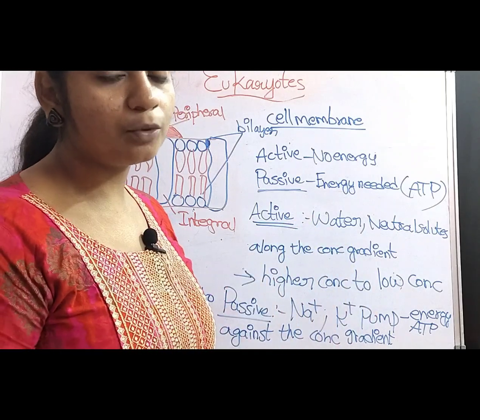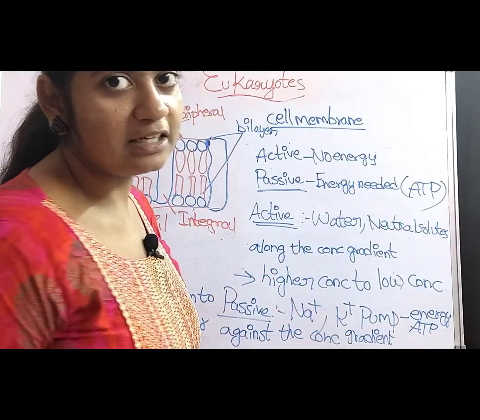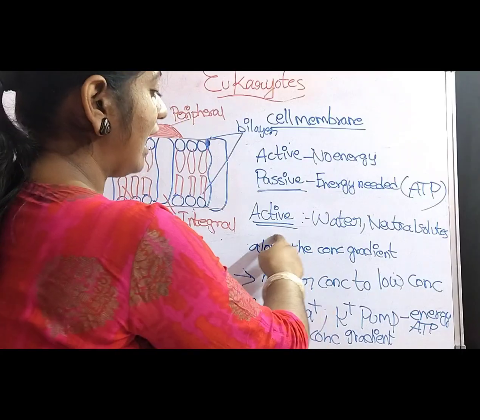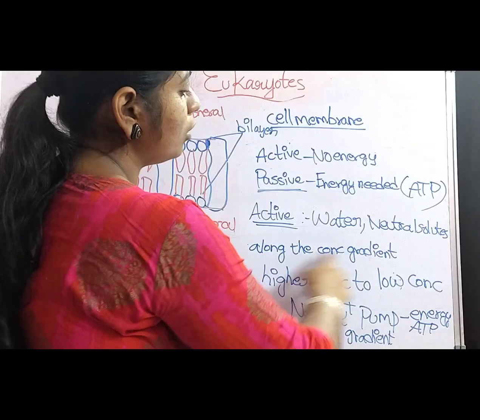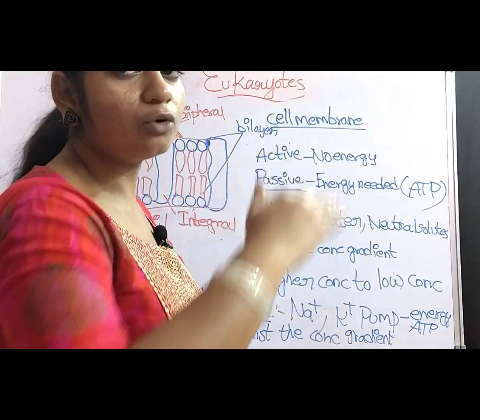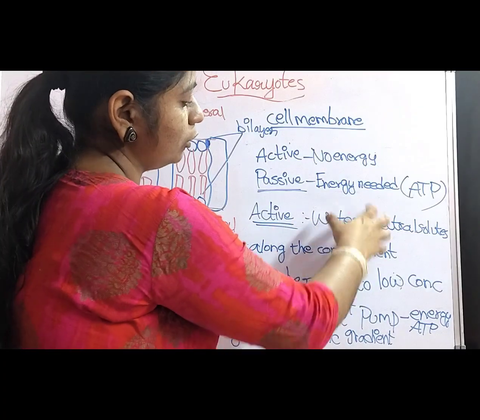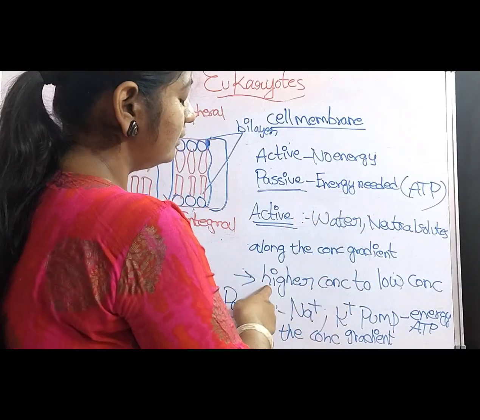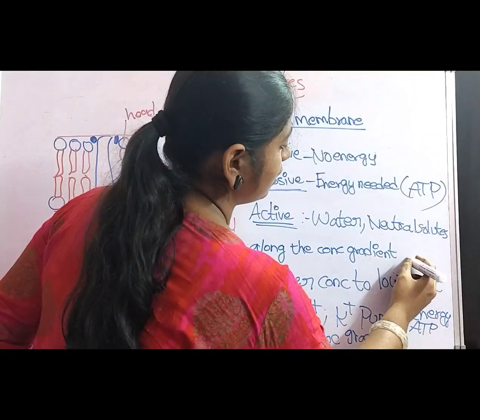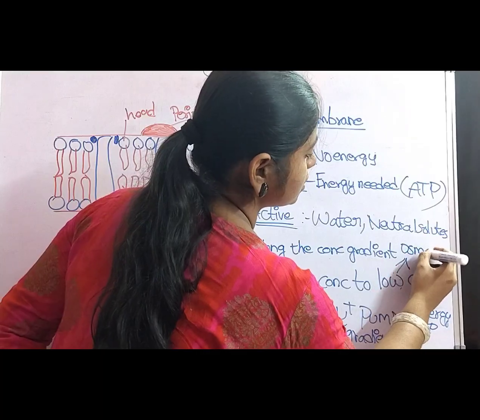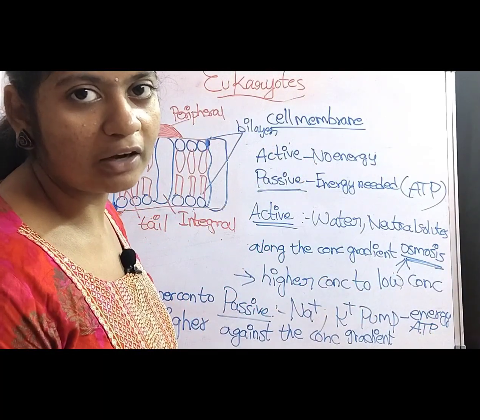In the passive transport, no energy is needed, but in the active transport, energy is needed in the form of ATP. And in the passive transport, if the molecules want to move, they move along the concentration gradient, that is higher concentration to lower concentration. For example, a water molecule wants to move across the membrane, it travels from the region of higher concentration to lower concentration through the process of osmosis. And in this process, there is no requirement of energy.